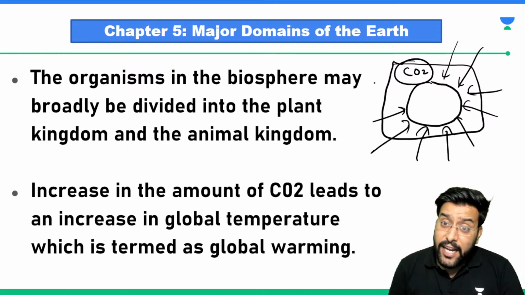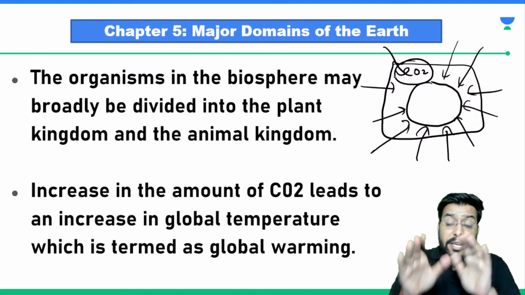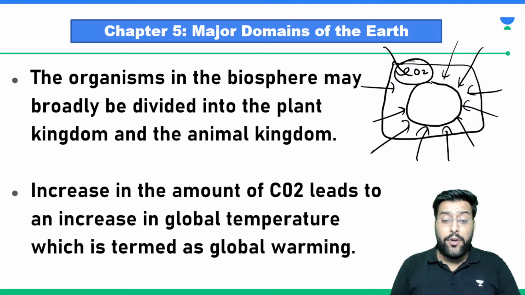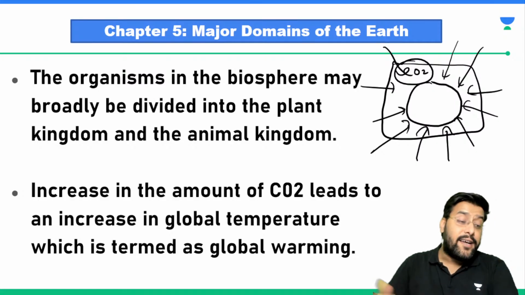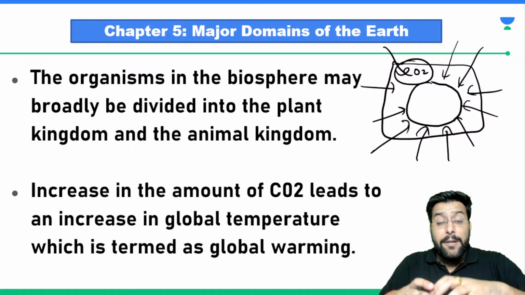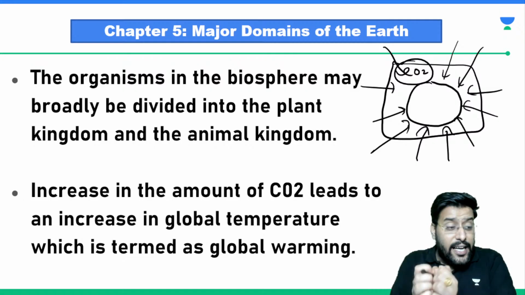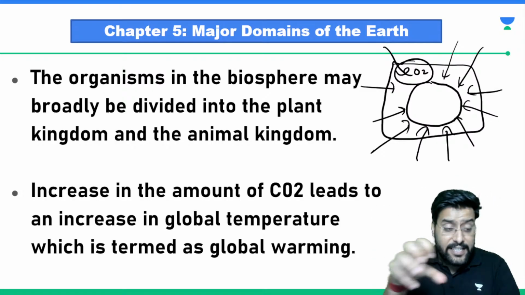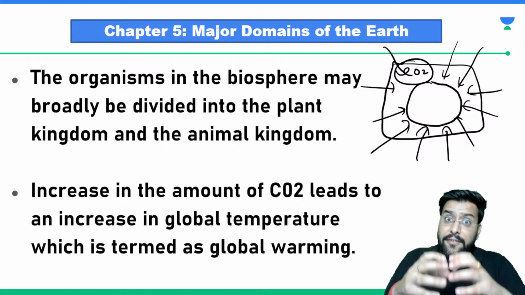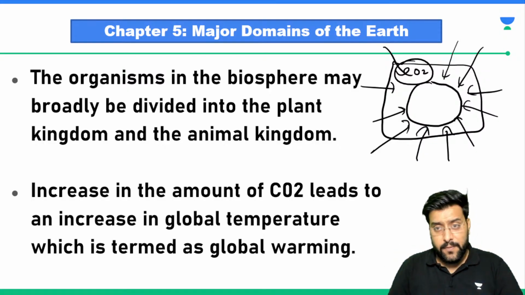The role of carbon dioxide is that it prevents all the radiations from going back, because if all the radiations from the earth after hitting the surface travel back out of the atmosphere, this will make our atmosphere very cold. We need to trap that heat inside the earth's atmosphere. Only then we will have the hot temperature which is required for life.